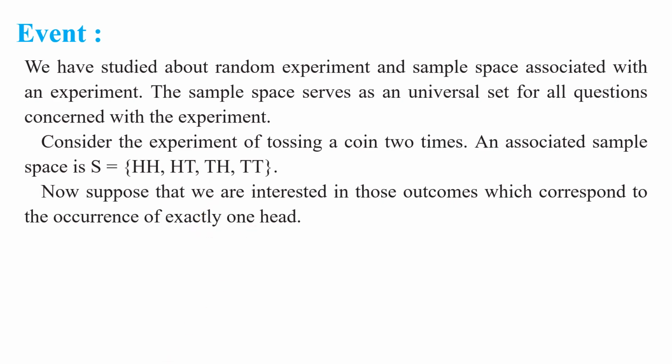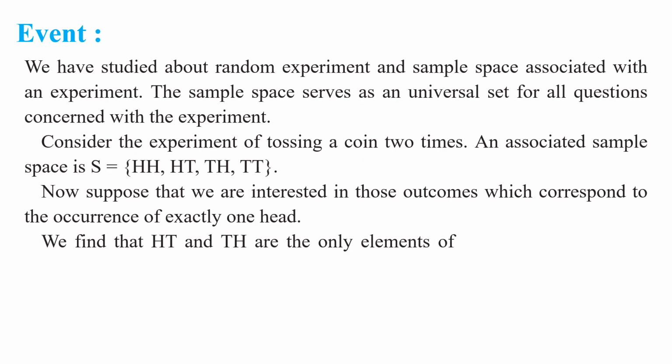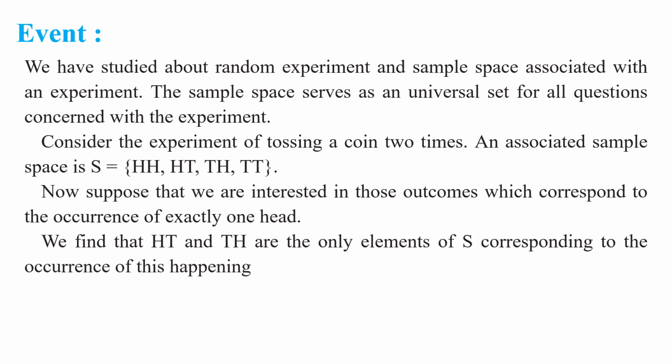Yes, my children, right. We find that HT and TH are the only elements of S corresponding to the occurrence of this happening, that is, the event. Here these are all sample points, but out of them we have selected only a few sample points by taking some condition, that is, the condition exactly one head.